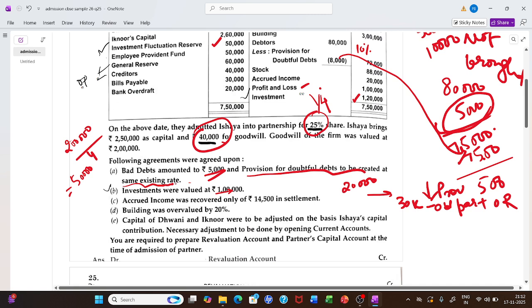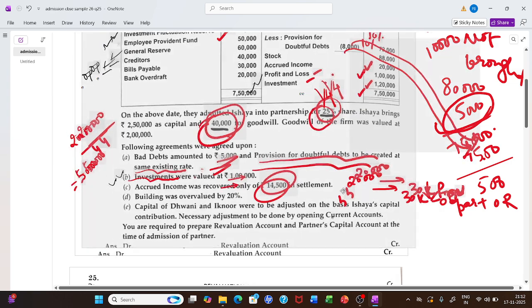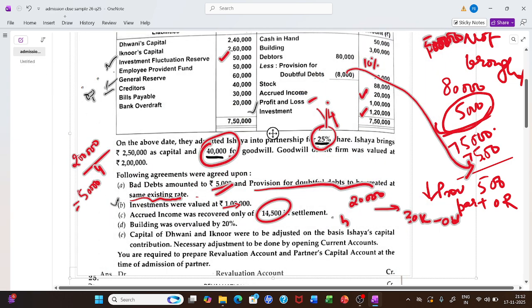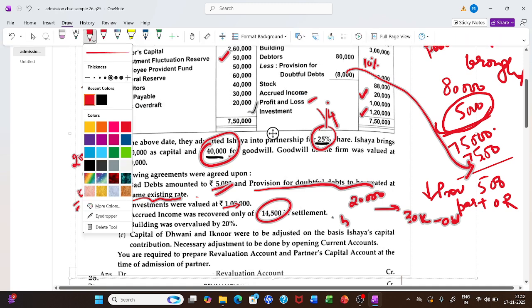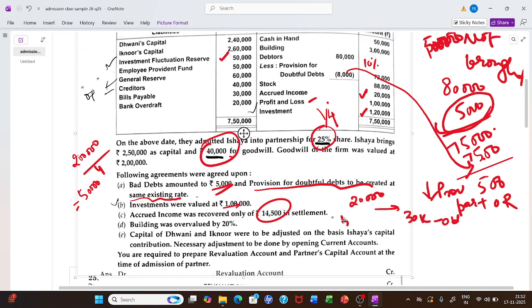Let's move ahead. Then we are given accrued income. Accrued income recovered is only 14,500. Accrued income was how much? 20,000. Instead of 20,000 getting only 14,500, 5,500 is additional tension for us. So this 5,500 needs to be handled. This 5,500 is my additional expense or loss.